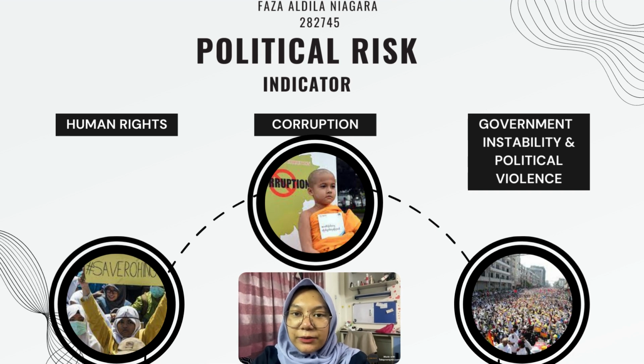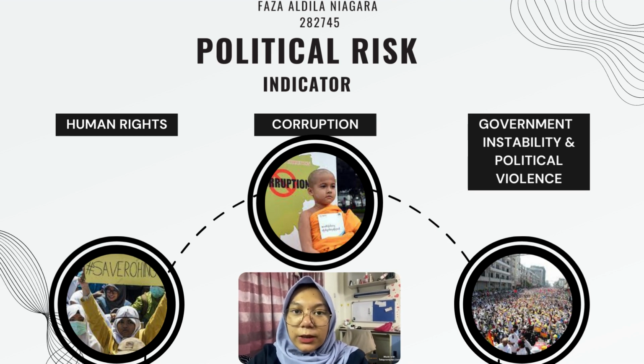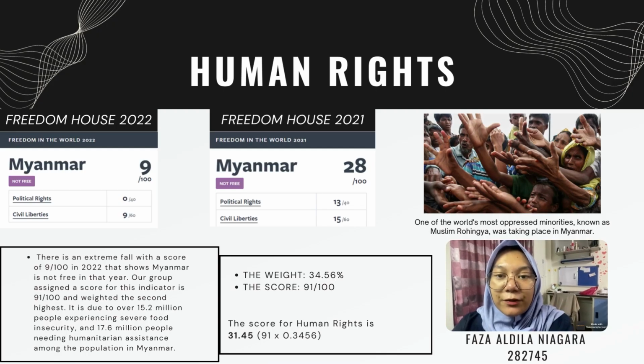Political risk is defined as a risk that can be suffered as a result of political change or political instability in a country. There are 3 indicators in this part: human rights, corruption, and government instability and political violence. For human rights, our group assigned a score of 91/100 and weighted it the second highest, at 34.56%.